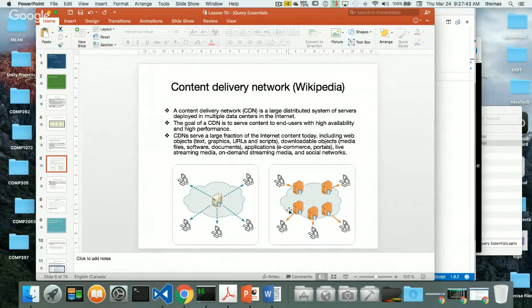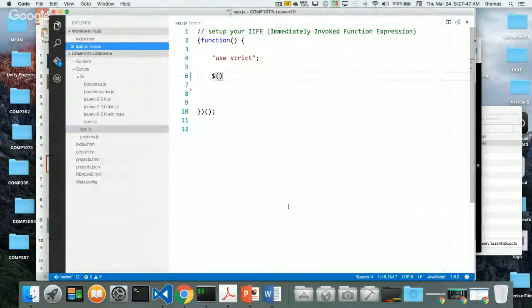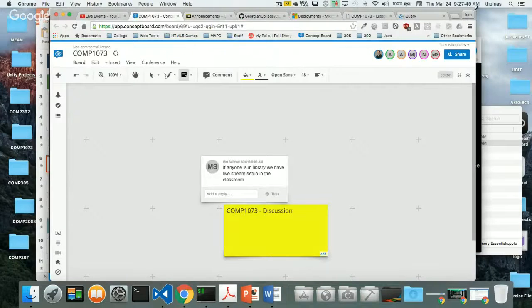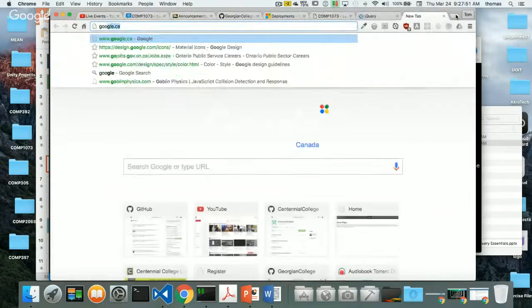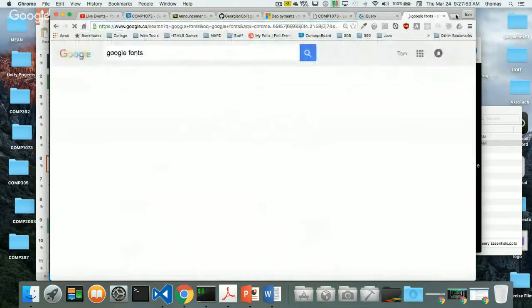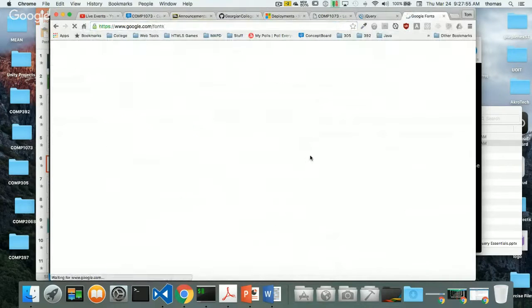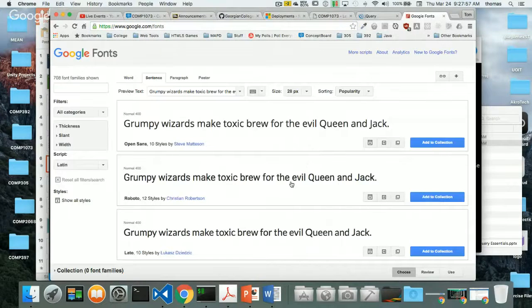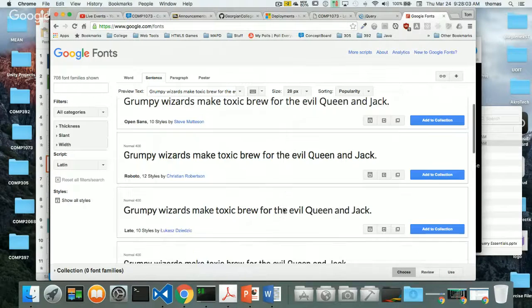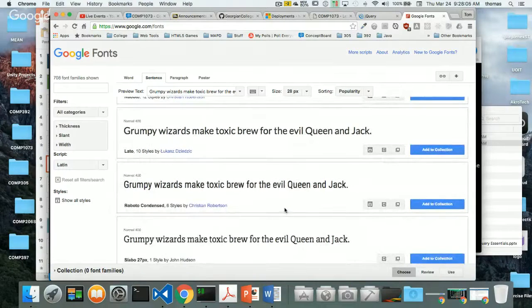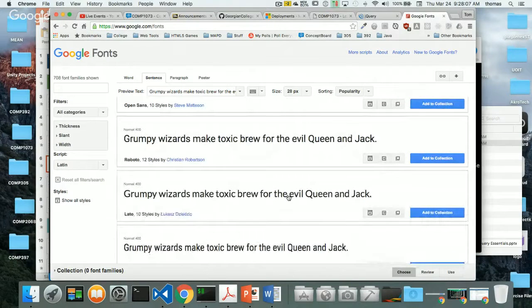Just like web fonts are a good example. If I was to look at Google Fonts for a second, just to illustrate this point. So here's Google Fonts. For long years, web fonts were considered kind of slow. We don't know if these web fonts are available to us, but a lot of times we use web fonts these days because they offer a great selection of fonts that are online that we can use, and it's totally safe.